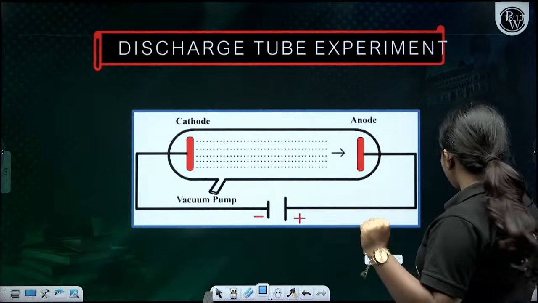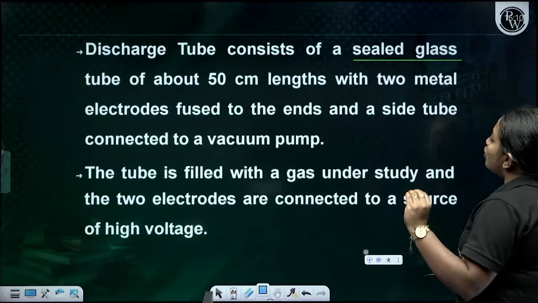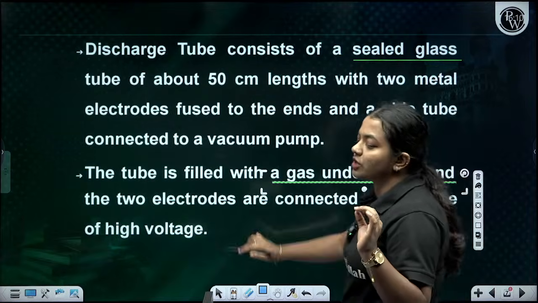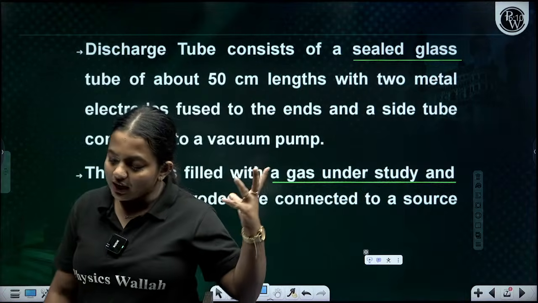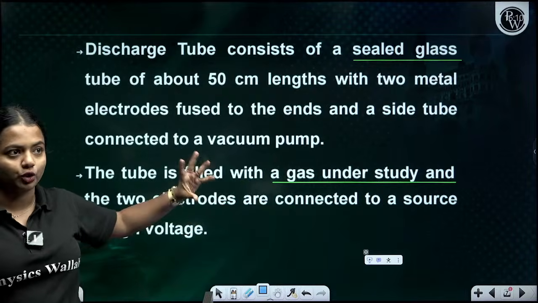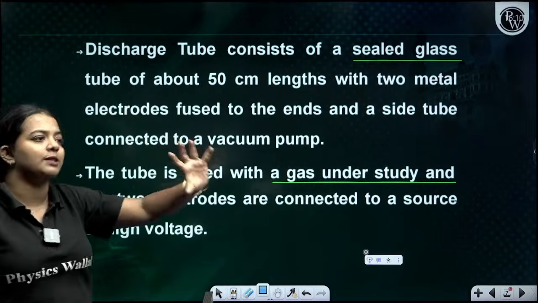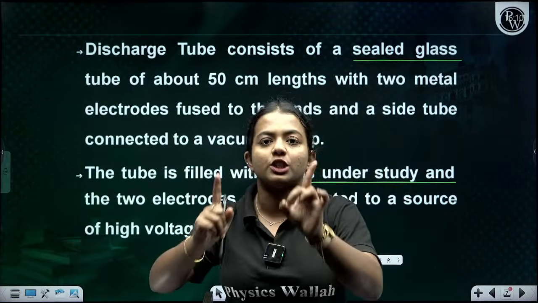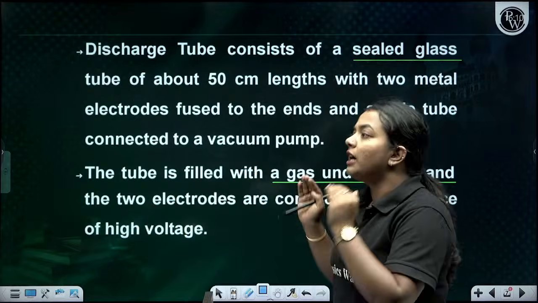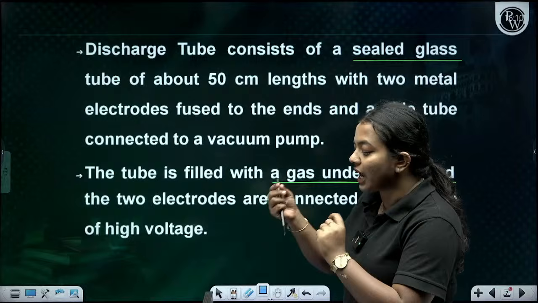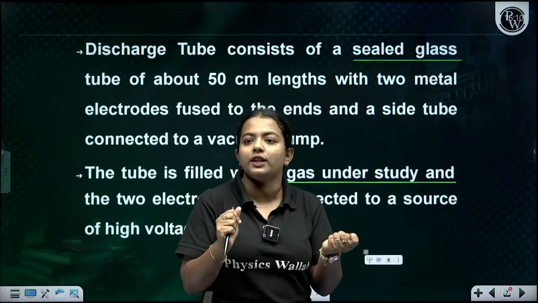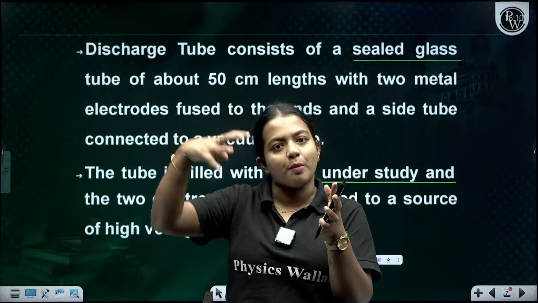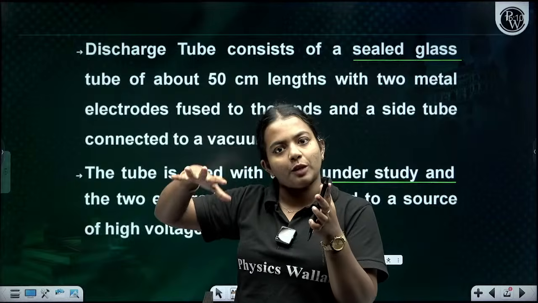Now, the tube is filled with a gas under study, and the two electrodes are connected to a high voltage source, which is your battery. This is the initial setup. Now they started to change the pressure inside the tube. Apparently they started with the minimum pressure only, then lowered the pressure.